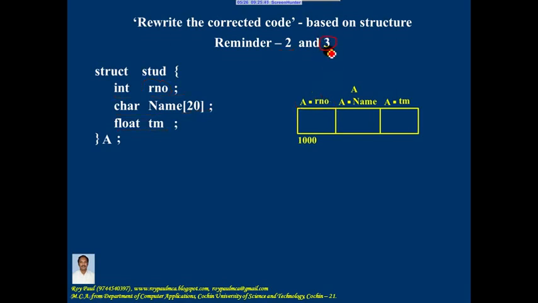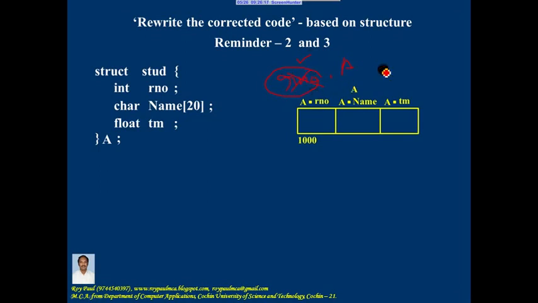The third reminder is in a program, if dot operator is there, check whether the left hand side of the dot operator is a structure variable and right hand side of the dot operator should be a member of the structure. So if I write RNO dot A, it's a syntax error because the rule is left hand side of the dot operator should be structure variable.